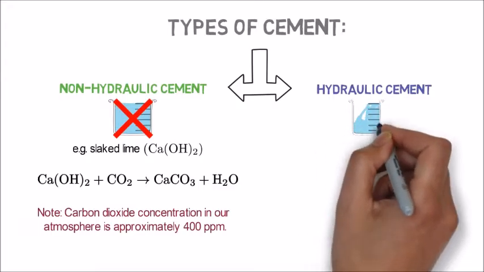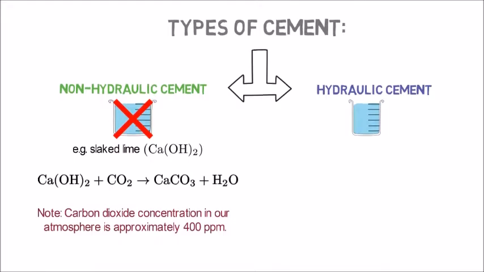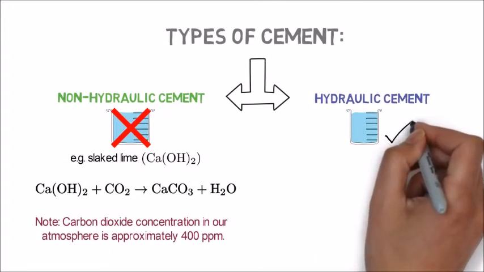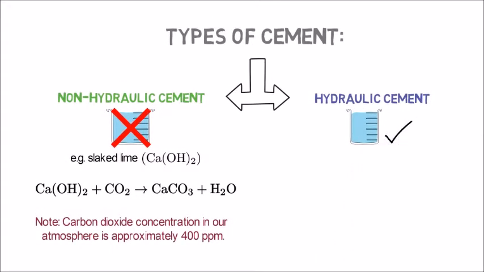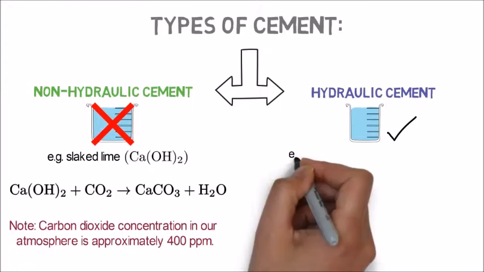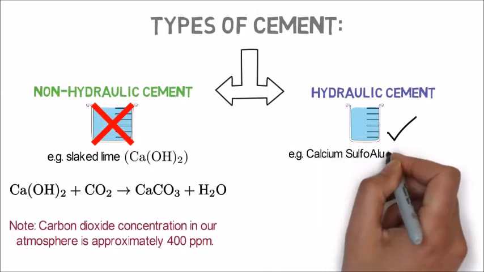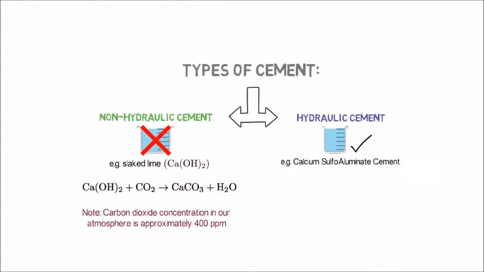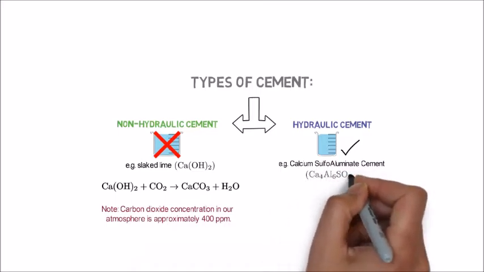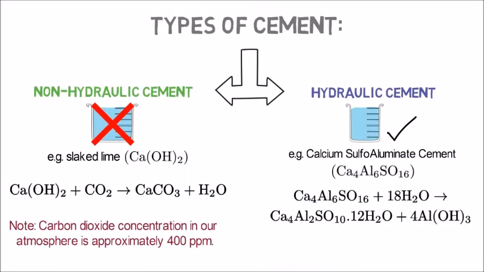Hydraulic cements, on the other hand, harden during a chemical reaction with water in a process called hydration, where the cement is combined chemically with water molecules to produce hydration products that are insoluble in water. In other words, hydraulic cements do harden underwater. An example is calcium sulfoaluminate cement. It reacts with water to produce hydrated phases.